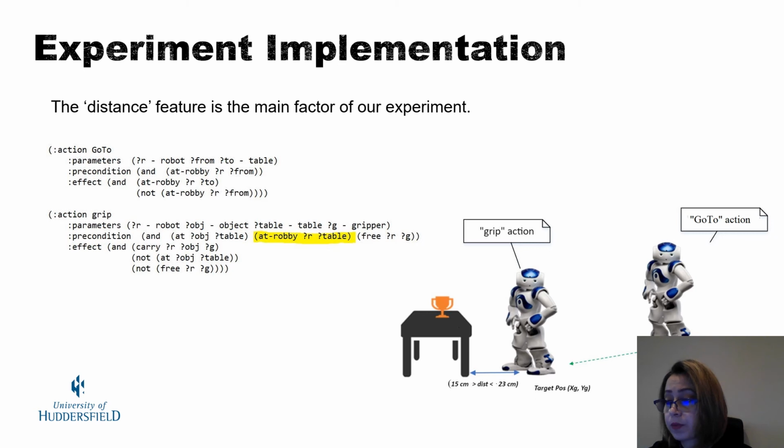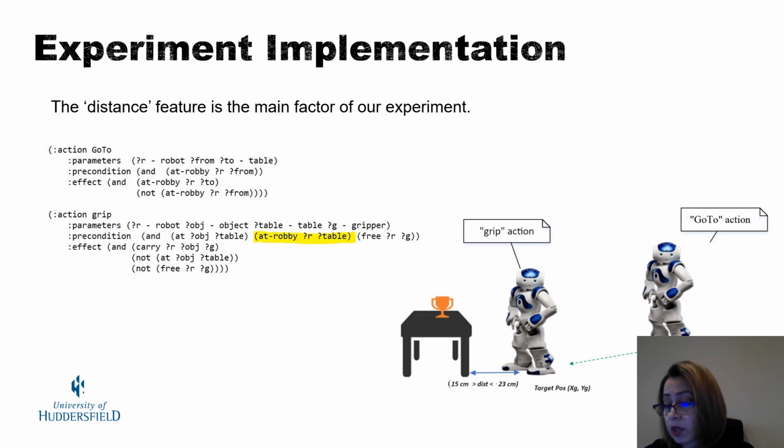In the kitchen domain, the distance between the robot and the table is a free parameter that falls within a range of values. A distance rule defines this range, which is between 23 and 15 centimeters, as you can see in the graph. The precondition of the grip action is related to this rule. It is true as long as the distance to the robot meets the condition. The distance feature is the main factor of our experiment.